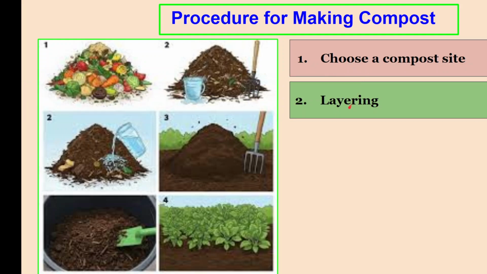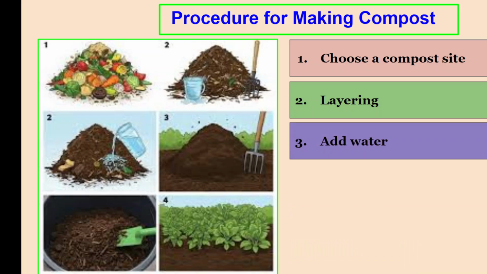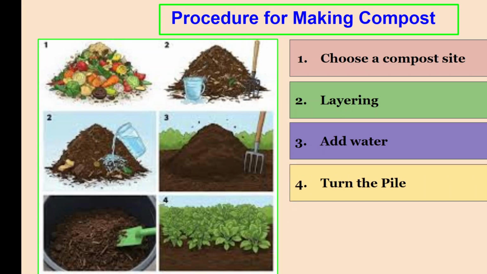Then you have to layer them, like you have to add one layer of soil, then one layer of all these vegetable waste, again one layer of soil, again vegetable waste, then sprinkle a little bit of water. Then again one layer of soil, one layer of waste materials, like that, then add a little bit of water.